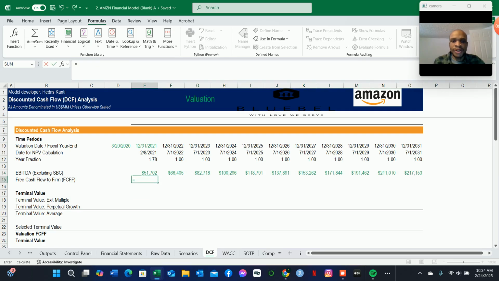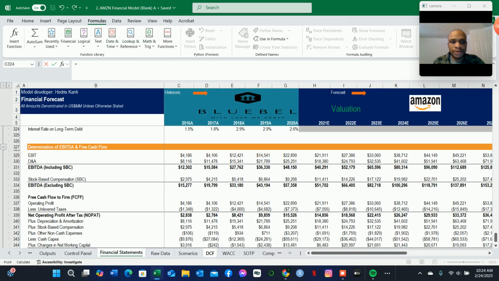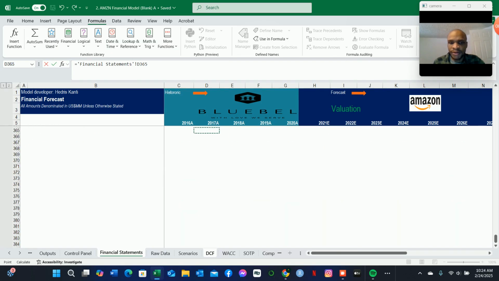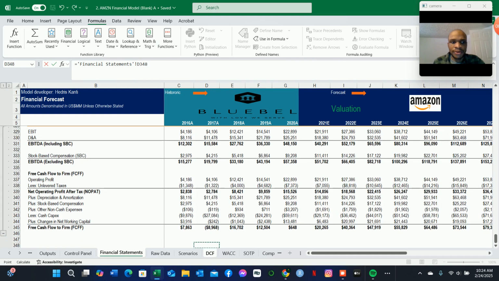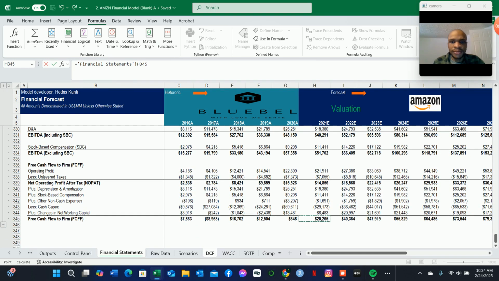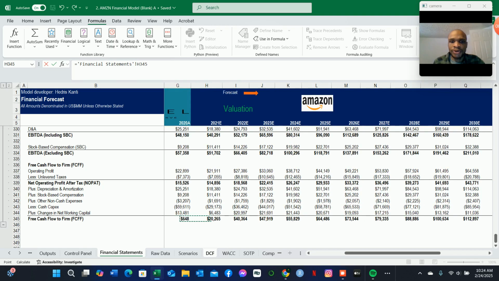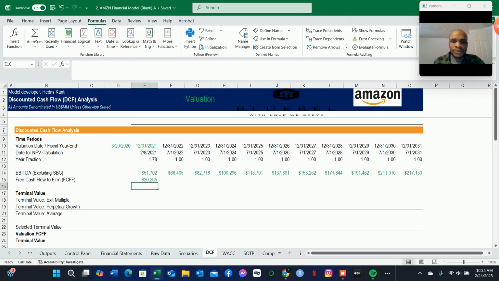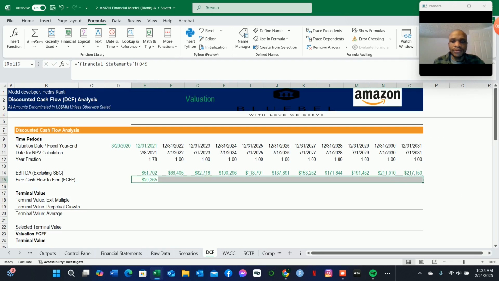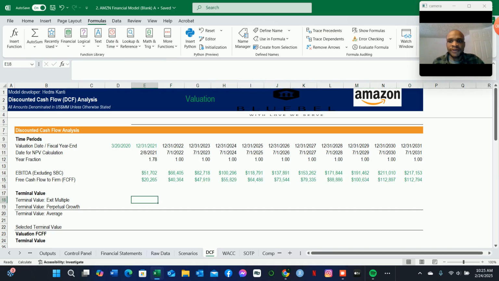We can also go to the free cash flow, switch back to the financial statements. And let's grab here the free cash flow to the firm from fiscal year 2021 to the end of the projected period. So let us grab here. Let's fill to the right with Control R.